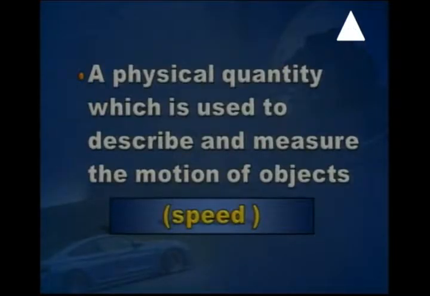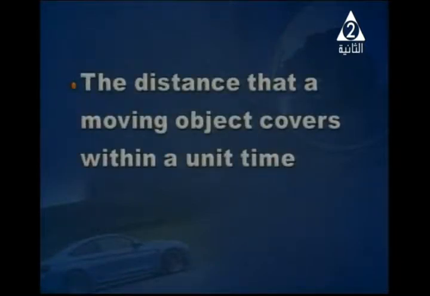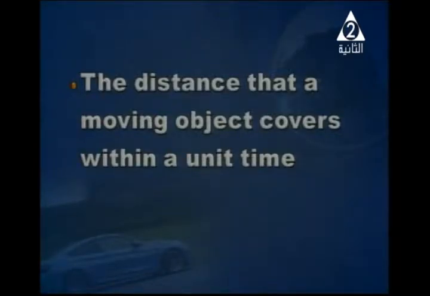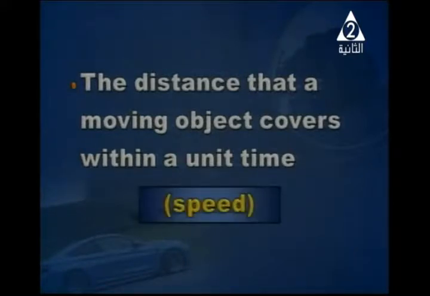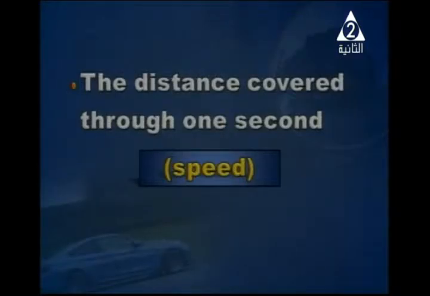Why? Because I need a description for the motion. Now, Sohaila: the distance that a moving object covers within a unit of time. Take care and concentrate. It's speed. According to what do we say speed? Distance and time. Good. Now Hazem: the distance covered through 1 second. I have a distance in 1 second. What does this mean? This means speed. All the time we work through this unit. Speed, speed, speed. Speed is important.